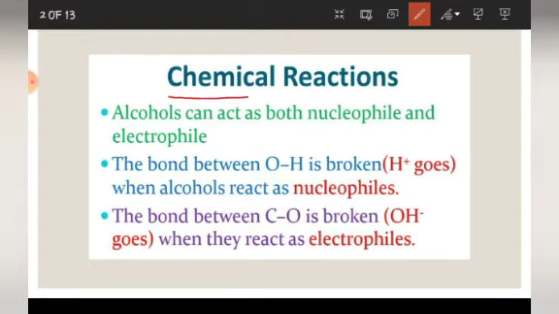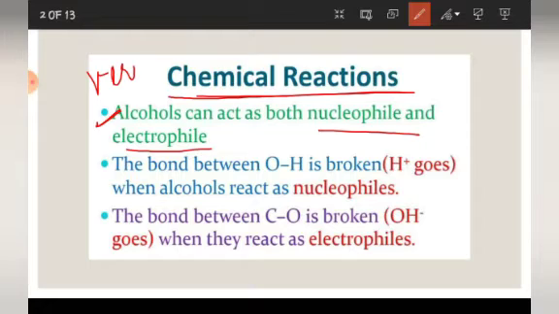Alcohols, chemical reactions we are discussing. First we are talking about alcohols. Alcohol can act both as nucleophile and electrophile. It means alcohols are versatile, we can say. It is given in your NCERT also, that alcohols are versatile compounds as they can act both as nucleophile and as electrophile. Now how is it so?